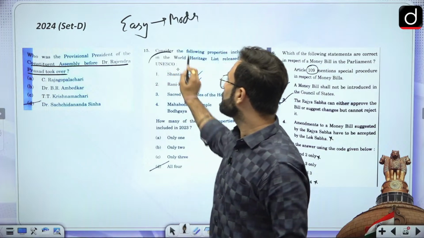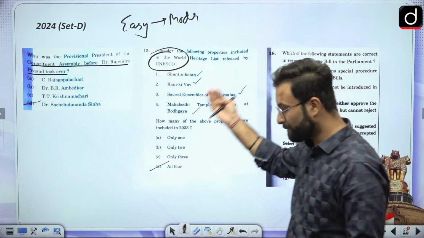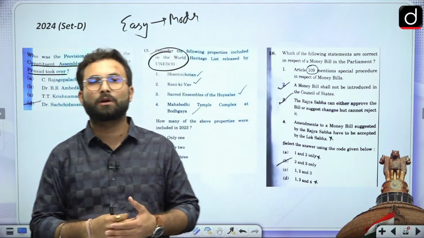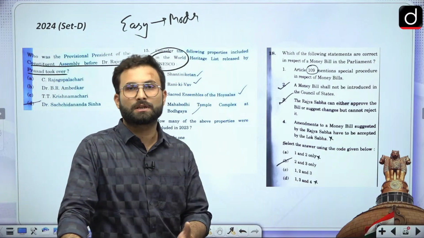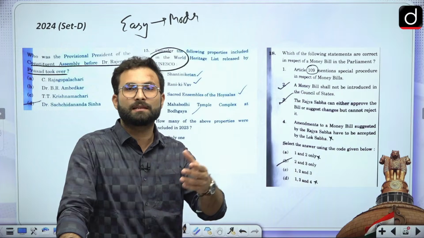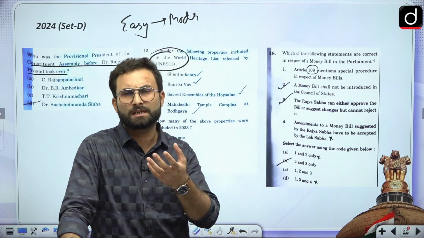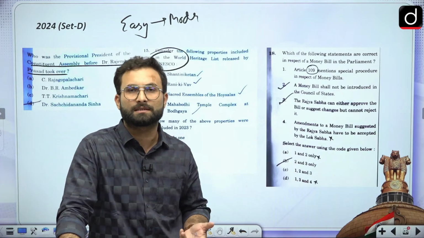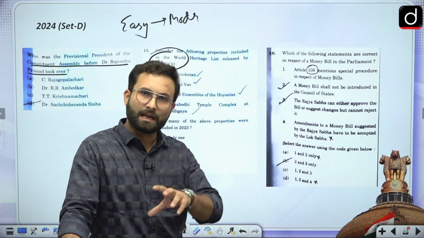Okay, again UNESCO's World Heritage Sites. This is an expected question because UPSC has always focused on the Ramsar sites, UNESCO's sites, intangible and tangible sites, and then there are rivers, and when we are talking about the various deserts, etc. So these are the favorite parts of UPSC. They are asking you again and again.